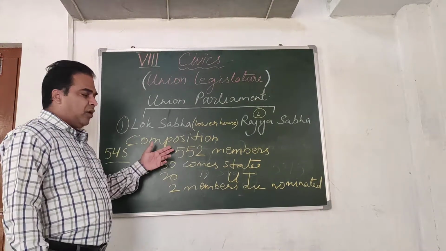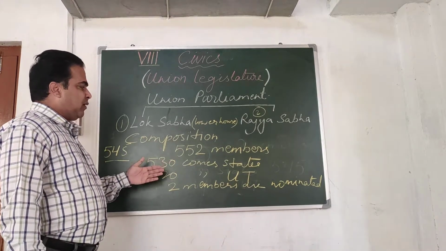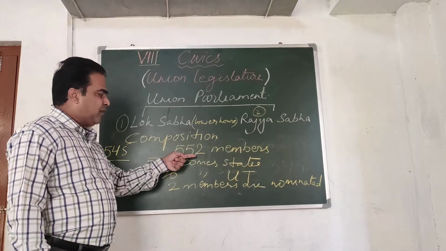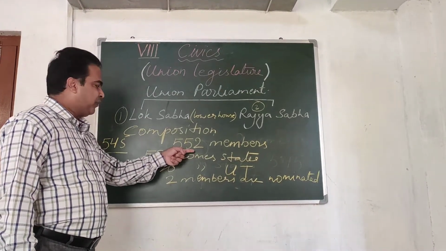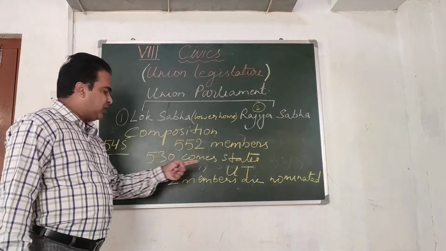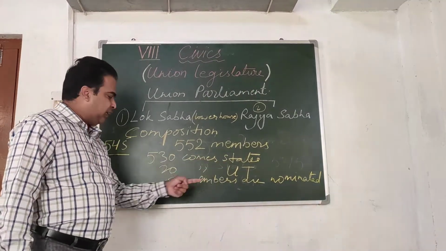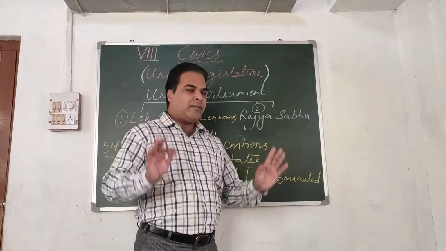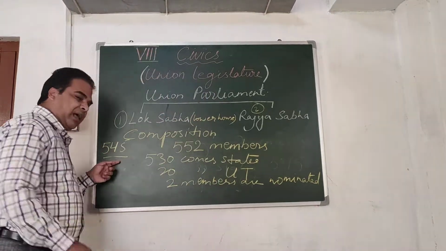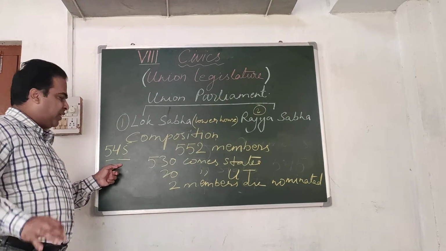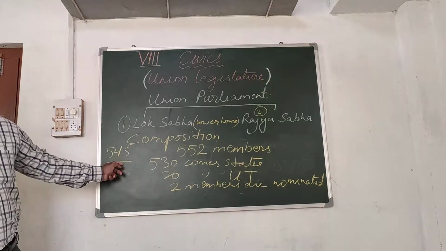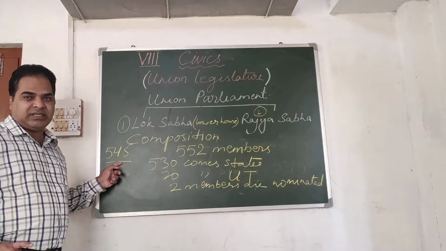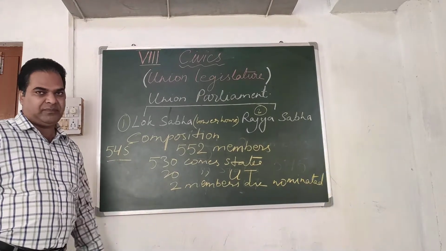Once again, the composition of Lok Sabha. Lok Sabha is composed of 552 seats. 530 come from states, 20 come from union territories, and 2 members are nominated by the president of our country. And the present strength of Lok Sabha is 545.